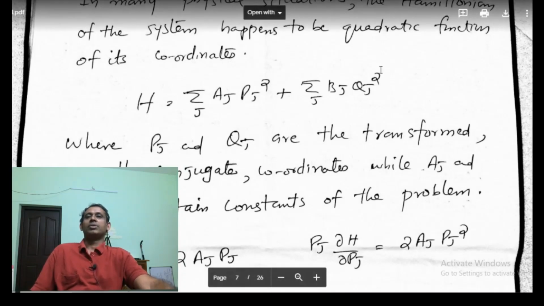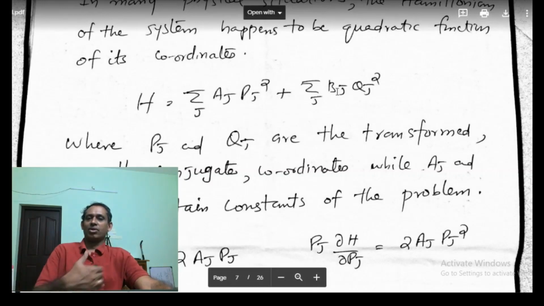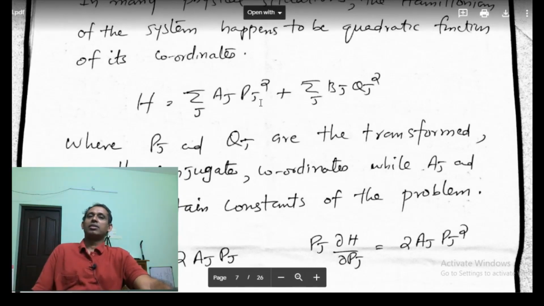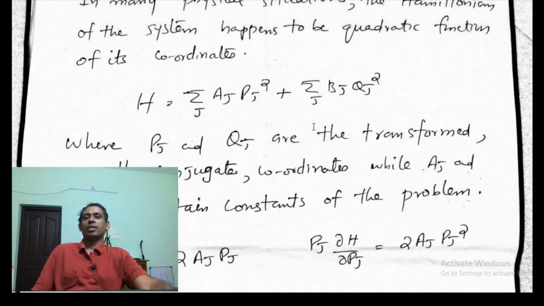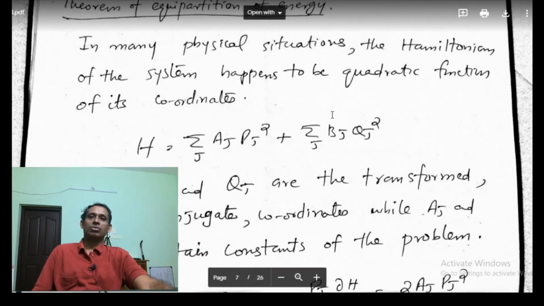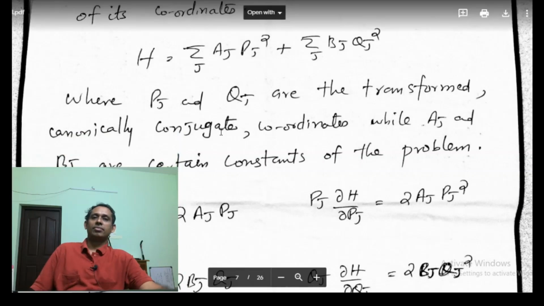The Hamiltonian can be written in this form: sigma j, aj pj square plus sigma j bj qj square. aj and bj are the coefficients, qj are the position coordinates, pj are the momentum coordinates. The Hamiltonian can simply be written as a sum of quadratic terms of the coordinates.